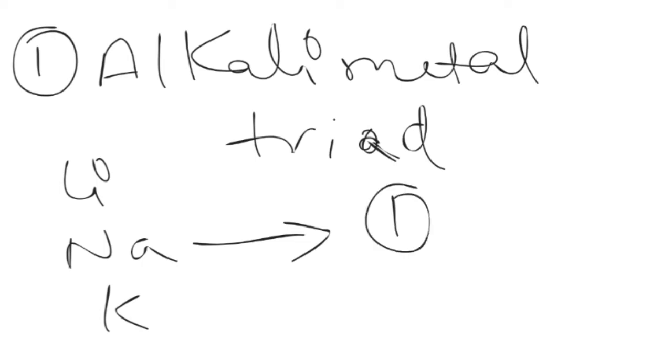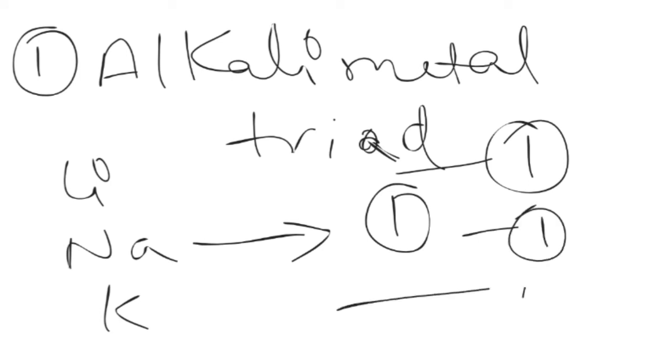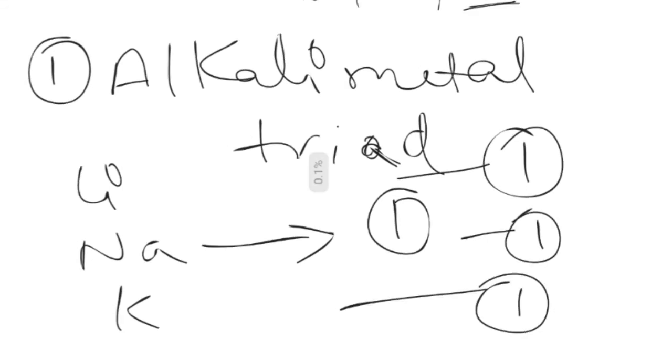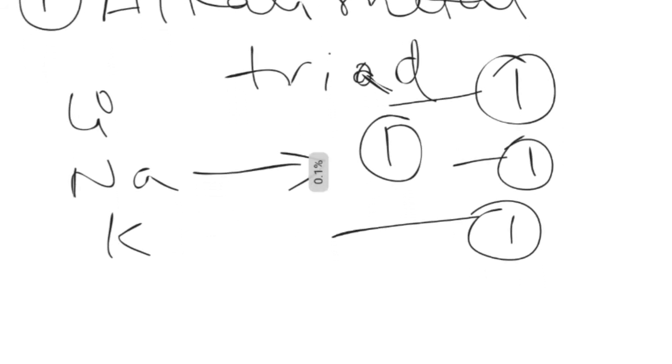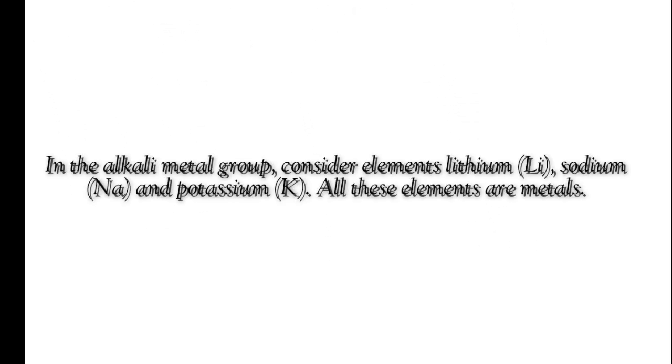In the alkali metal group, lithium, sodium, potassium, all these elements are metals. All these have valency 1. Lithium, sodium and potassium all have valency 1. And all these elements react with water, form an alkali or basic solution and liberate hydrogen gas.